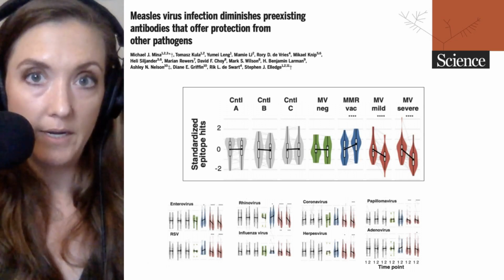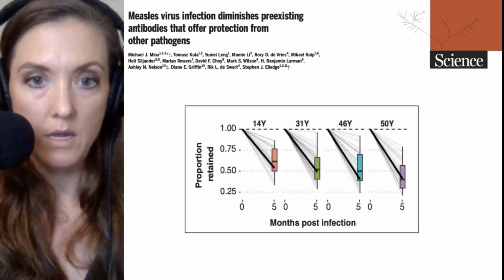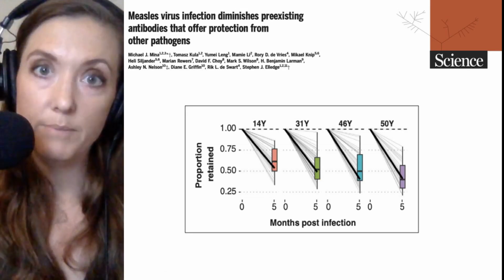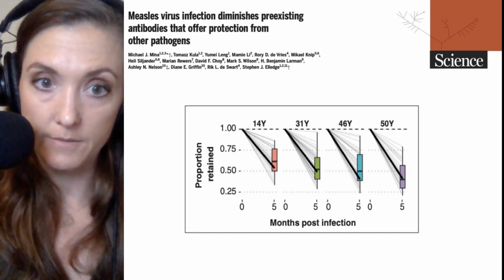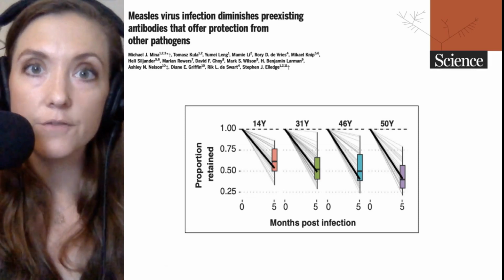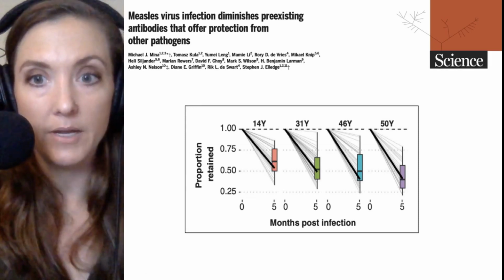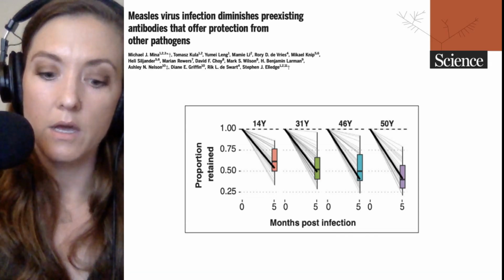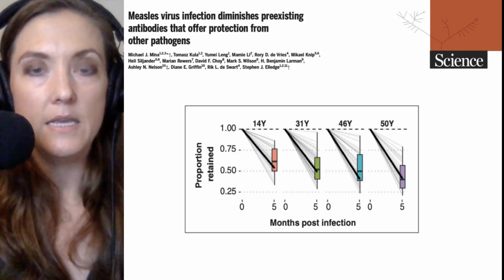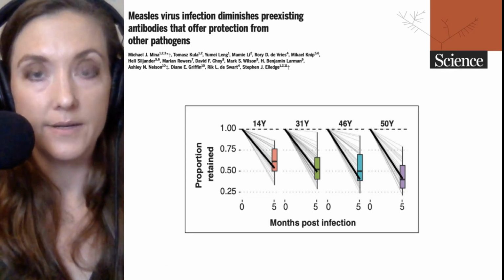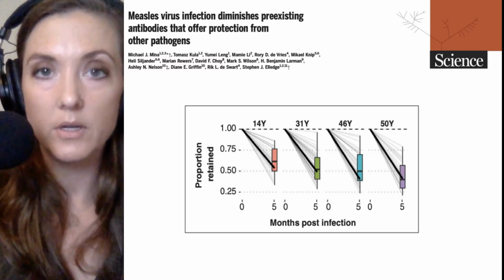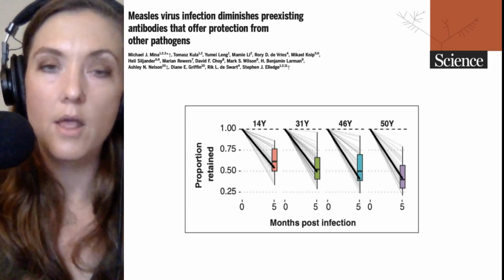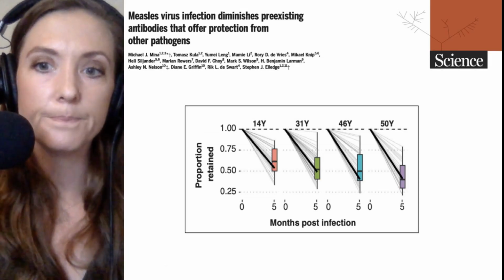They tested 4 different animals, which are shown here. The animals are labeled with the number and the letter at the top. And the repertoire of antibodies are shown relative to the beginning before they were experimentally infected. Each monkey lost on average 40 to 60% of its pre-existing antibody repertoire. And so this, combined with the patient study, really emphasizes the measles virus as one that can affect not only the immunity to measles, but immunity to other potential pathogens, either those that you have experienced in the past or those that you may experience again in the future.